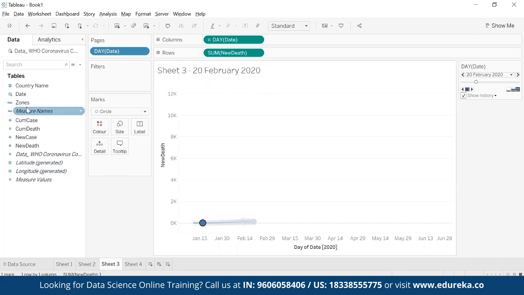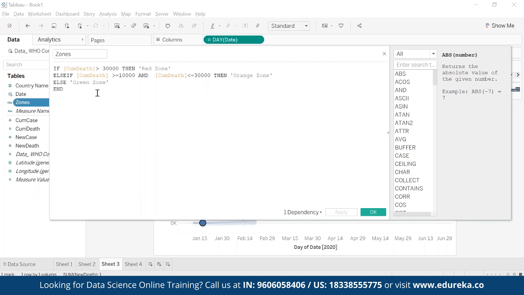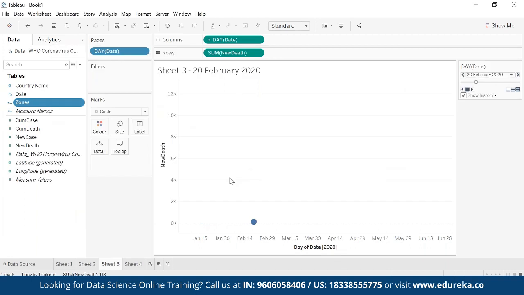So how to create the zone? I'll just show you the calculated field. So I created the logic here. The logic is nothing but if cumulative deaths is greater than 30,000, then I am hard coding it as red zone. If it is between 10,000 and 30,000, then it is orange zone. And if it is any number apart from that, it is green zone. So here we go, and this is my final dashboard.